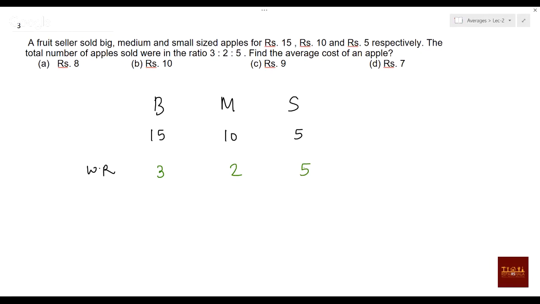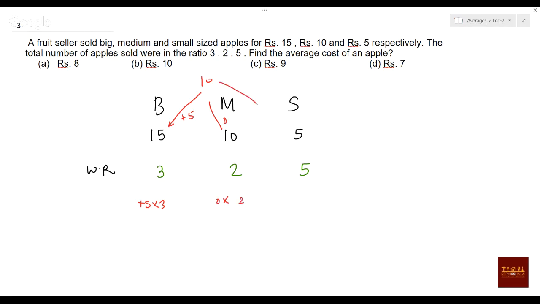Okay, now check how you will do the average thing. Simply, you assume that your average is 10. I'm just assuming our average is 10. So if the average is 10, how much is it more than 10? You can say plus 5. Plus 5 means deviation will be plus 5 into 3. Here deviation will be 0. 0 into anything is 0 only.